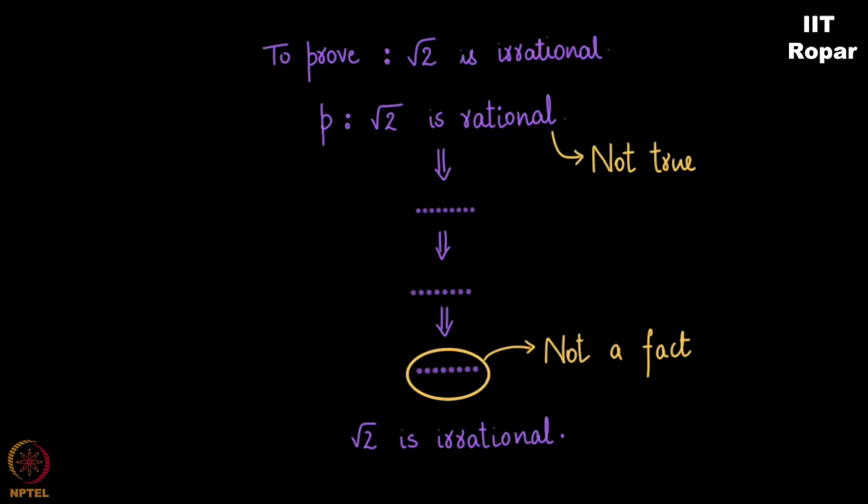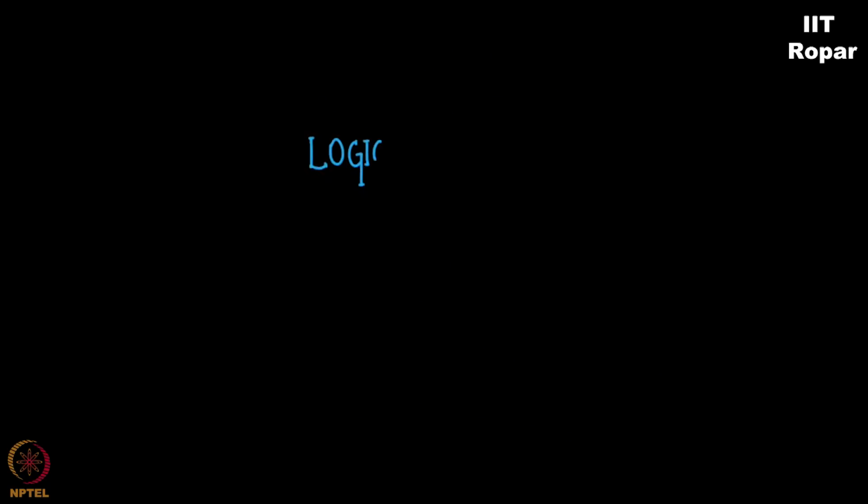So understand carefully. The way we proved that root 2 is irrational is by using some math. The usage of this math has what is called logical deduction. So how is it done? What is it all about? What is logic? How do you deduce a piece of truth is what makes this chapter called mathematical logic.